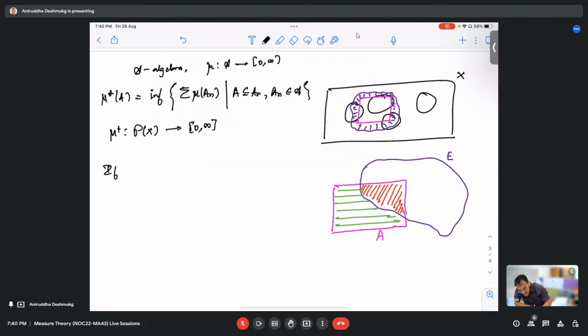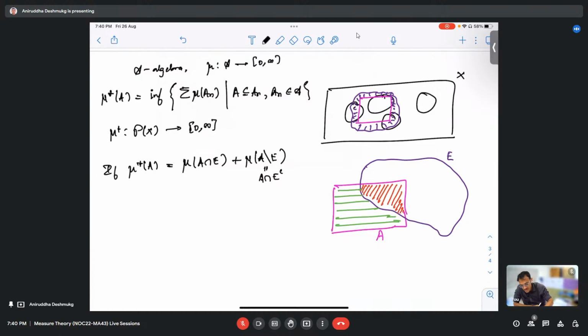So mu star of A is equal to the red shaded portion, which is the common points of A and E, so A intersection E, plus the green shaded portion, which is all those points of A which are not in E. If this happens, then I say that A is measurable. This A difference E is basically A intersection E complement.